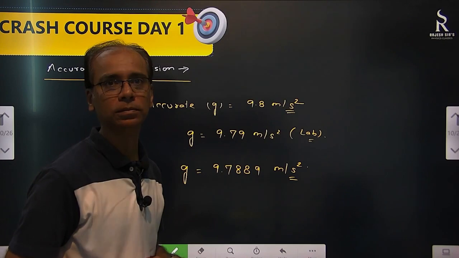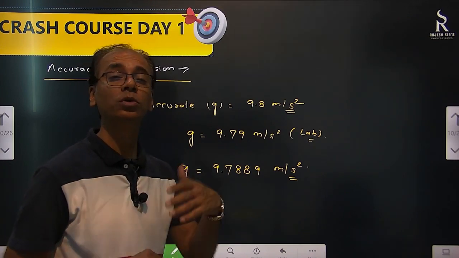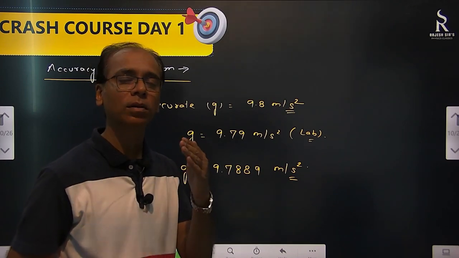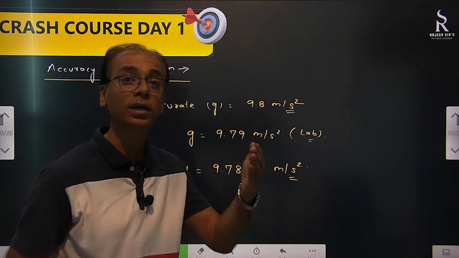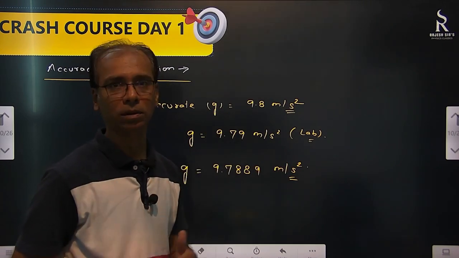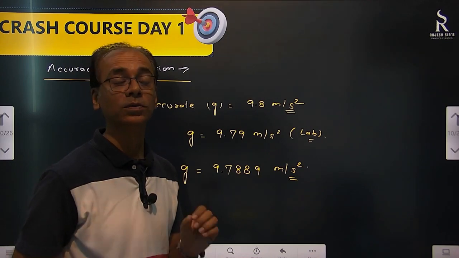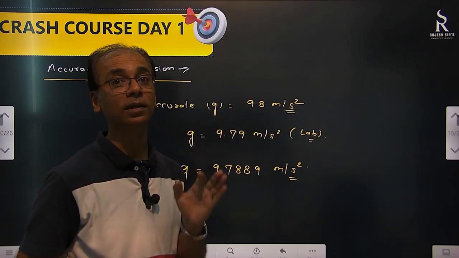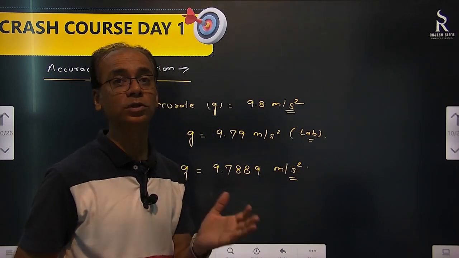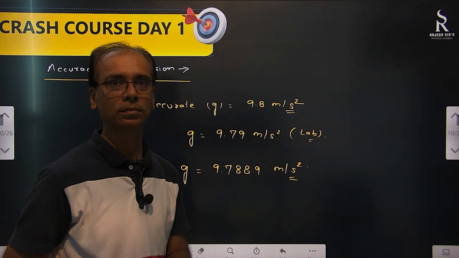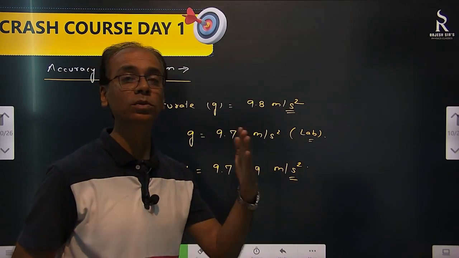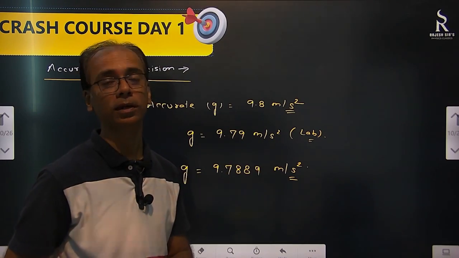That's called precision. Accuracy means how closer you are to the true value. So the more precise the instrument is, there are chances that you will be getting even closer to the true value. That means your reading will be accurate. Okay, so that's why we say do it precisely so that you can go to the accurate value. So there is a difference between precision and accuracy. Okay, they are not the same. If you are precise, it will lead you to better accuracy, a more accurate result.